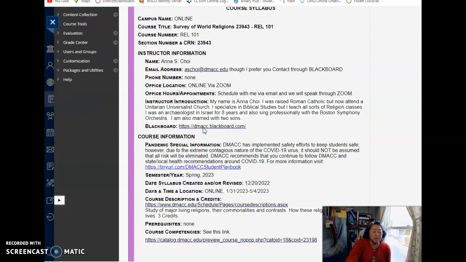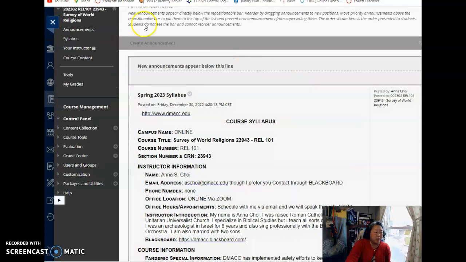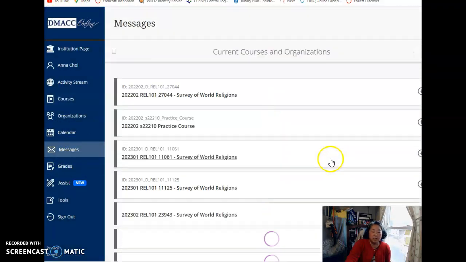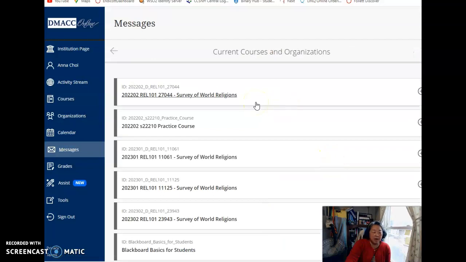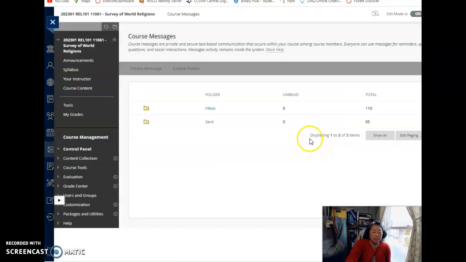So here's the syllabus. It's online. Here's my name. Here's my email address, though I prefer you contact me through Blackboard. Let me just show you where that is. See this thing right here called Messages, right? I'm not sure how it'll show up on yours, but you would go under Messages and then under here, which is the folder, and then you would create a message and send it to me.